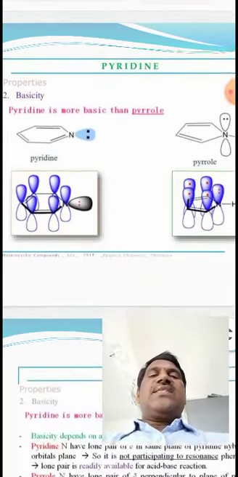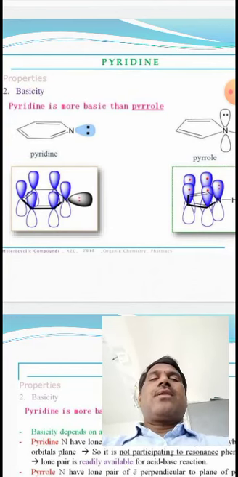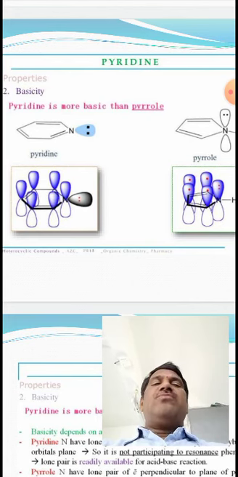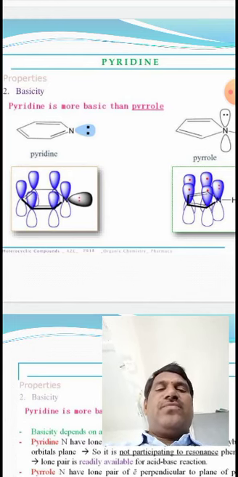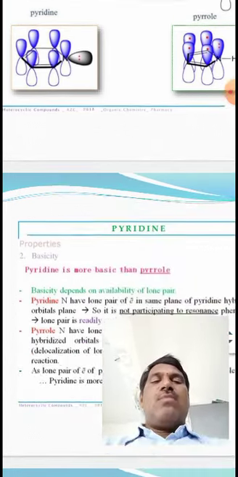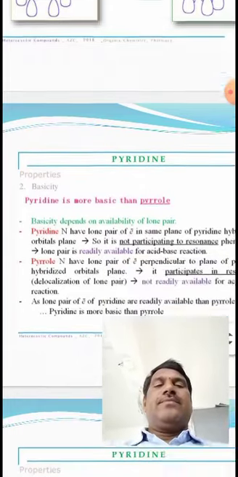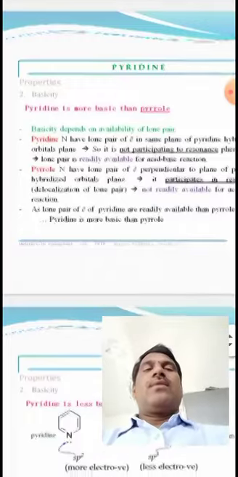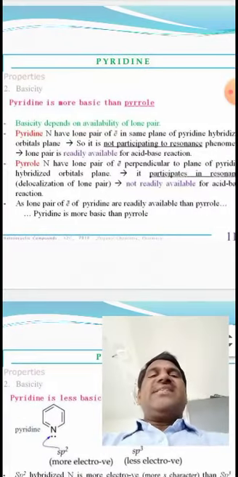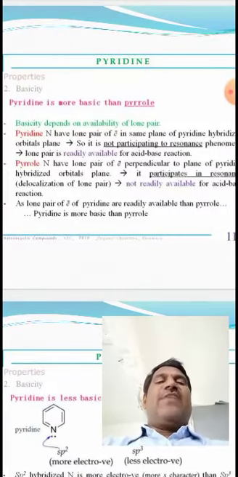So we can discuss the basicity of pyridine. Pyridine is more basic than pyrrole. Why is pyridine more basic than pyrrole? Basicity depends on availability of the lone pair of electrons.